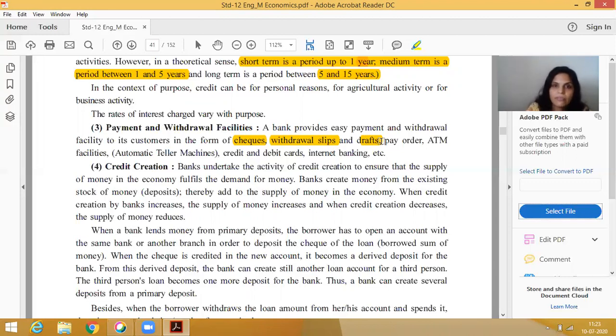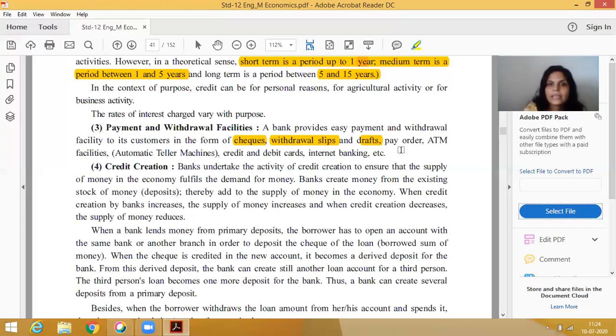My relative will use this draft at the same bank, but another branch, maybe in Vadodara or Ahmedabad, and from there he will withdraw the money. So it is also a system of withdrawal. It is known as a draft.